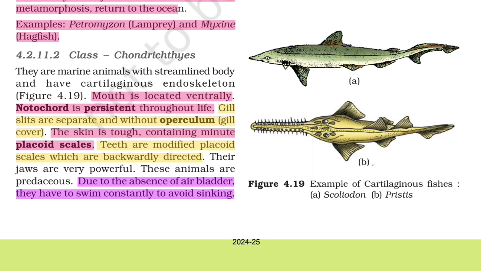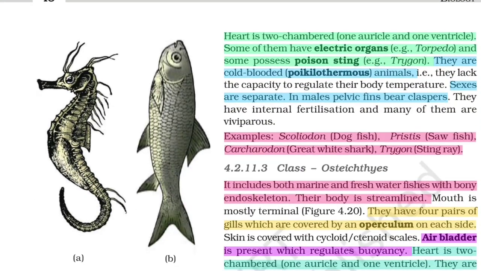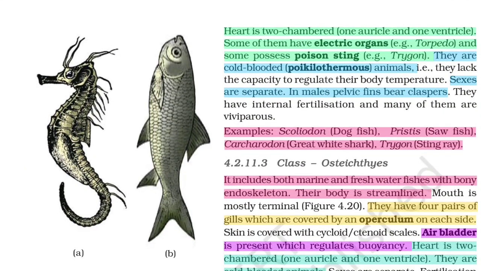These animals are negatively buoyant due to the absence of an air bladder. They have to swim constantly to avoid sinking. Heart is two chambered, one atrium and one ventricle. Some of them have electric organs, example Torpedo, and some possess poison sting, example Trygon. They are cold-blooded poikilothermous animals. They lack the capacity to regulate their body temperature. Sexes are separate. In males, pelvic fins bear claspers. They have internal fertilization and many of them are viviparous. Examples: Scoliodon, dogfish, Pristis, sawfish, Carcharodon, great white shark, Trygon, stingray.